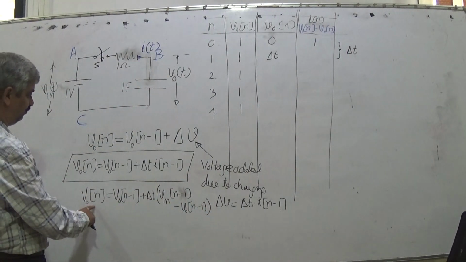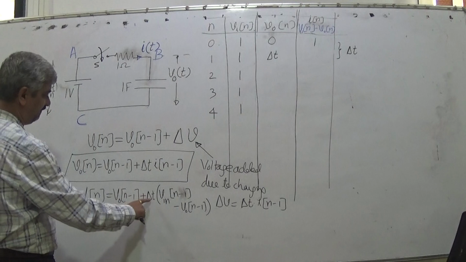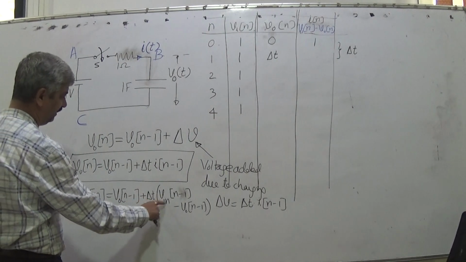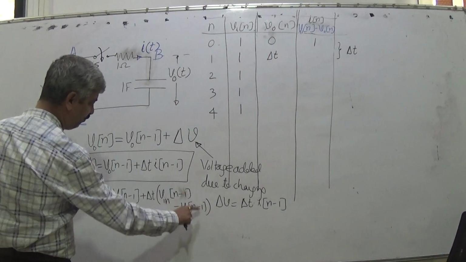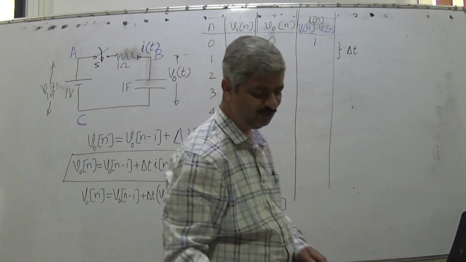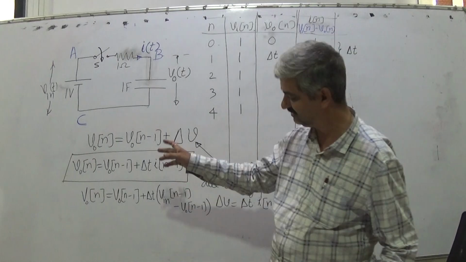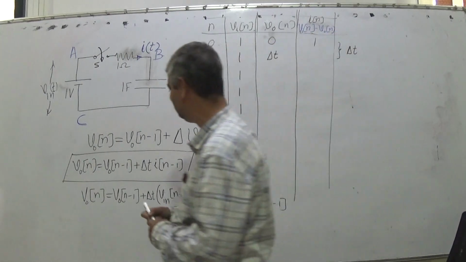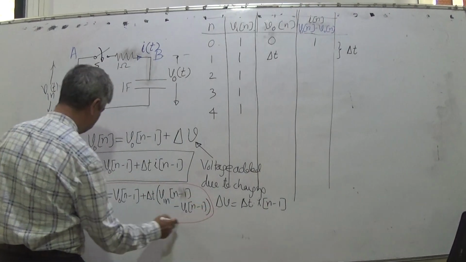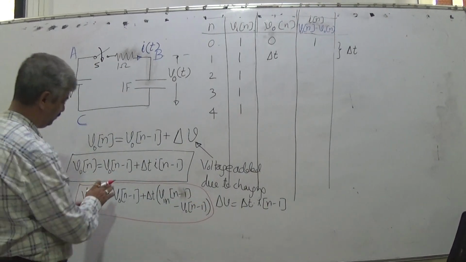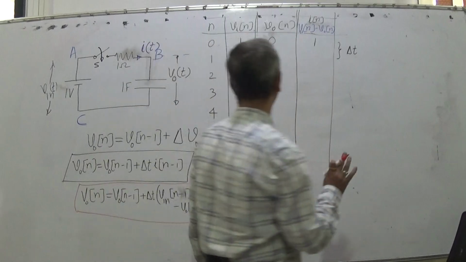So VON is equal to VON minus 1 plus delta t into Vin n minus 1 minus VON minus 1. This is a difference equation which you can further simplify, but you can compute now.